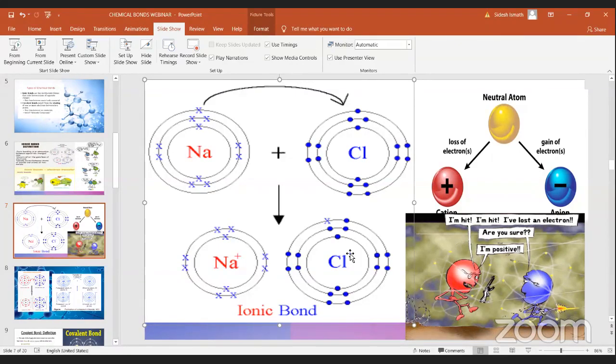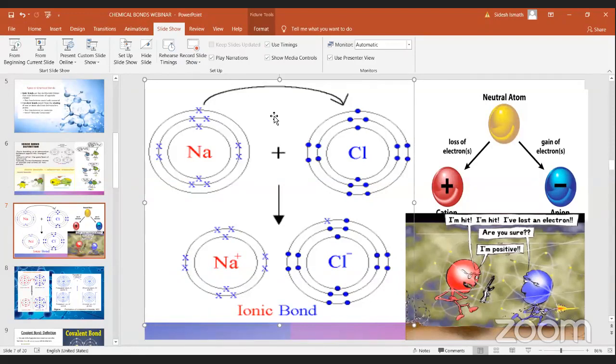Okay, explain this part again. Now you can see chlorine in its valence shell has 7 electrons. For sodium, it's easy to give this one electron rather than getting 7 more electrons from someone else. You understood that part?